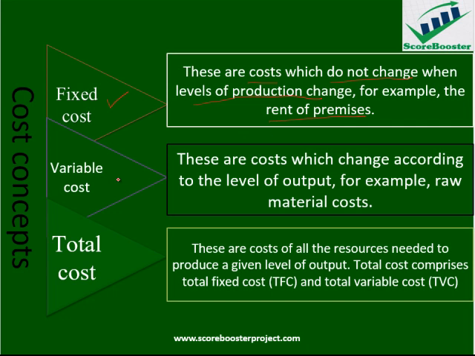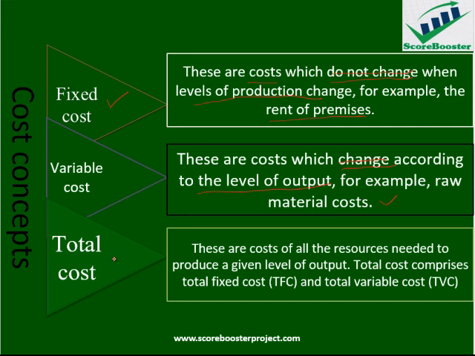Another cost that needs to be considered is variable cost, and these are costs that change as the level of output also varies or changes. You can quickly look at this vis-a-vis the first item: the keyword there is that it does not change, whereas under the variable cost it does change. And the example of this one is material cost.